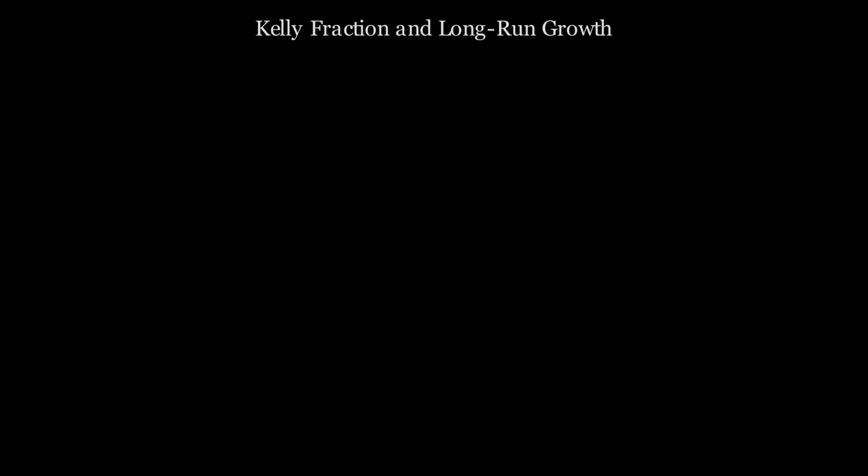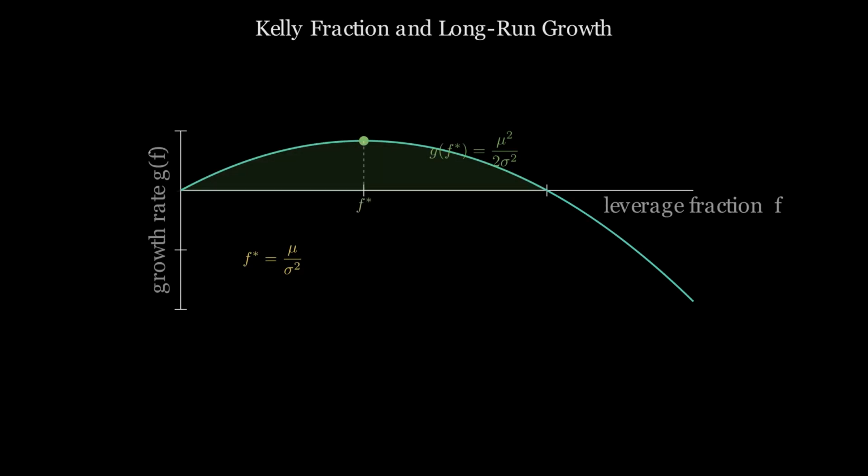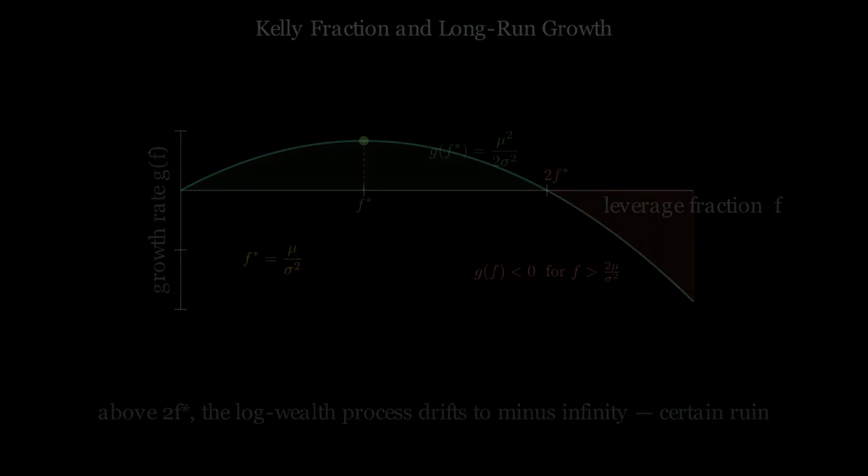There is a specific fraction that maximizes the long-run rate of growth. Below it, growth is positive but not maximal. Above it, growth declines and eventually turns negative. Doubling the optimal fraction maximizes short-run expected return, but guarantees ruin over time.